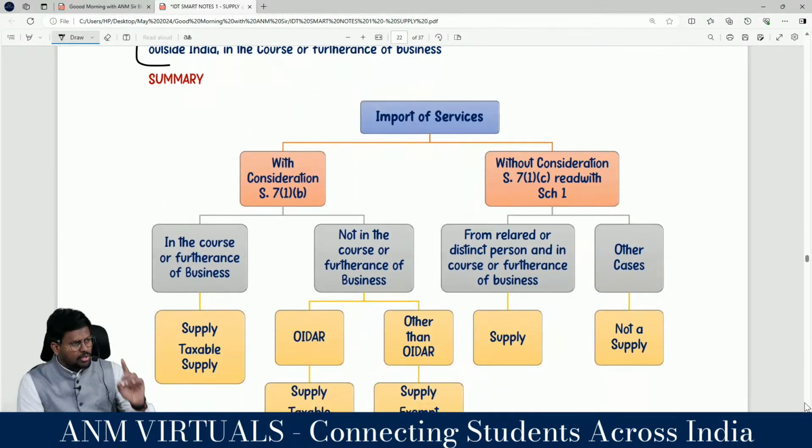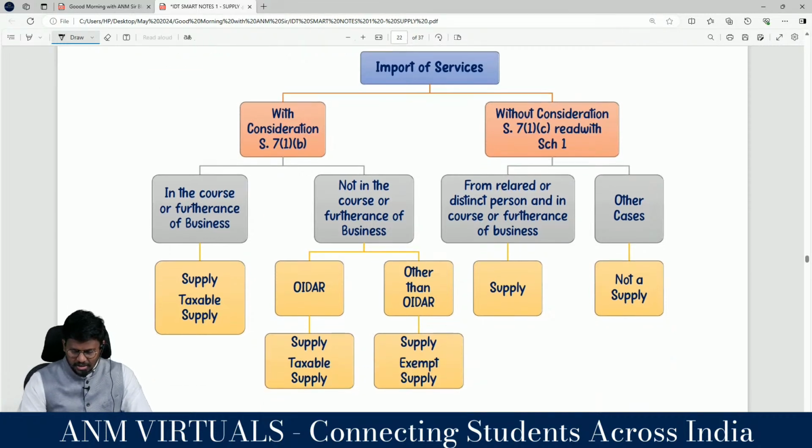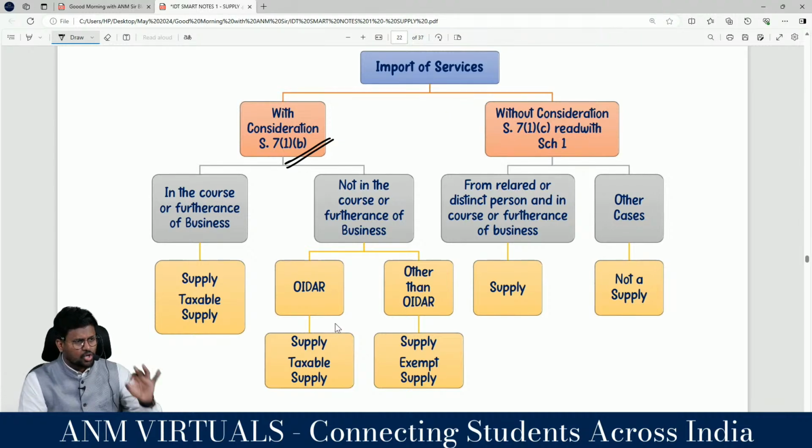Actually, we have talked about importation of services in section 7 subsection 1 clause B, correct? Yes, sir. Even section 7 subsection 1 clause C, para 4 is also talking about import of services. So the summary is importation of services can be classified into two categories: number 1, with consideration, and without consideration. With consideration is covered under section 7 subsection 1 clause B. Without consideration is section 7 subsection 1 clause C read with Schedule 1 para 4.